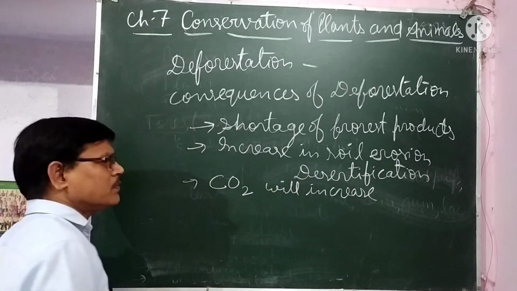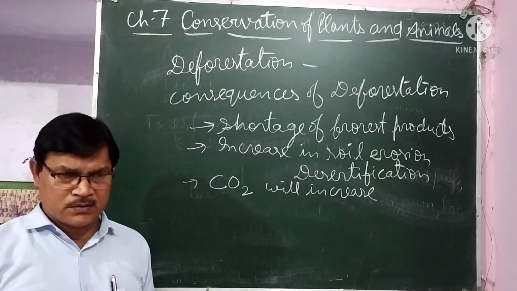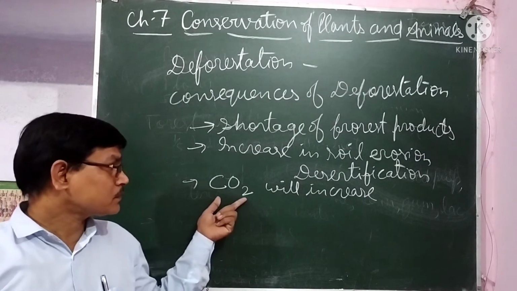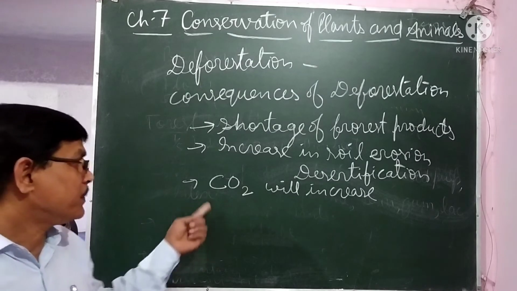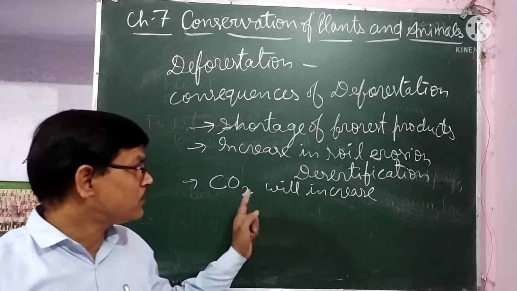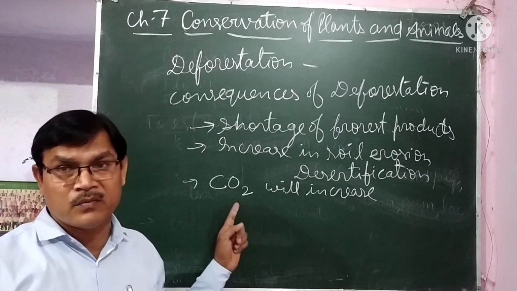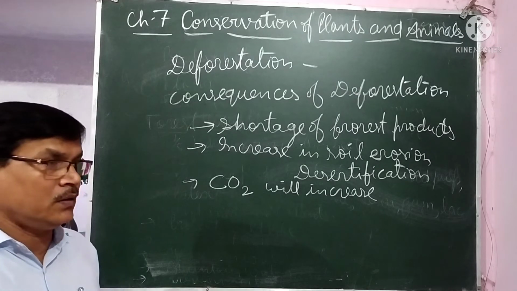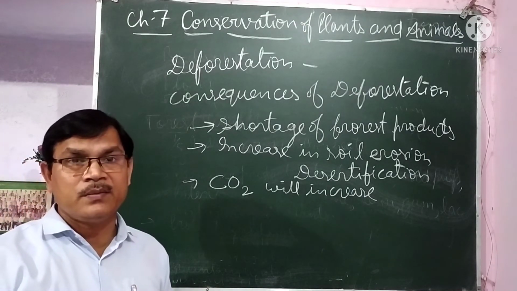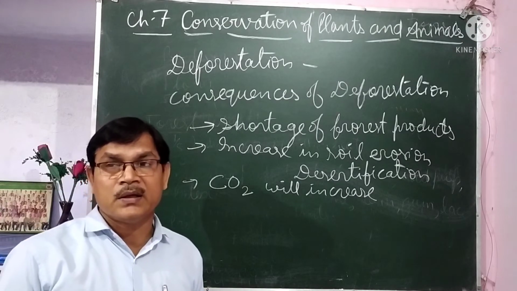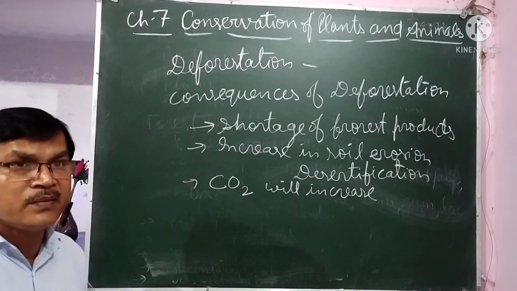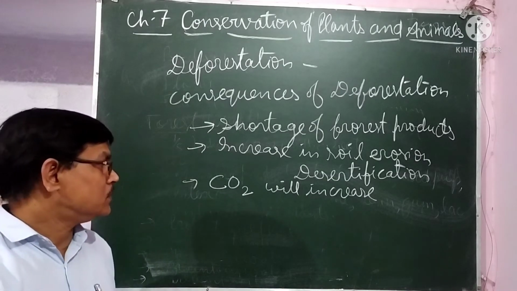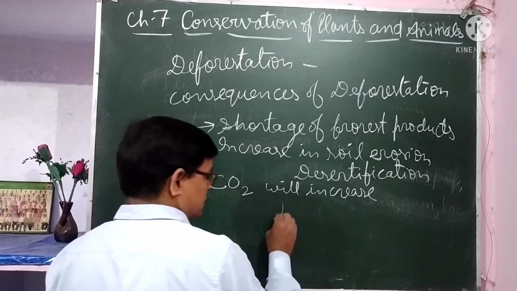Because of the increasing percentage of carbon dioxide, as you know, carbon dioxide is the greenhouse gas that causes the greenhouse effect, that causes global warming. So if the percentage of carbon dioxide increases in the atmosphere, then global warming will occur, and due to global warming, the water cycle will be disturbed, because if the temperature is high, then the chances of cloud formation will be less, and if the chances of cloud formation are less, then rain will not occur. So the condition may come that is called drought.